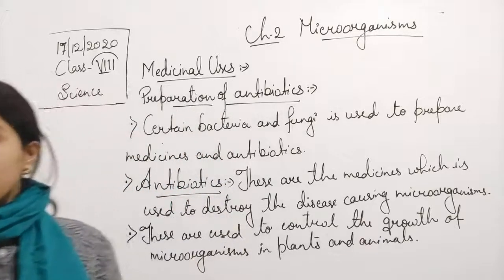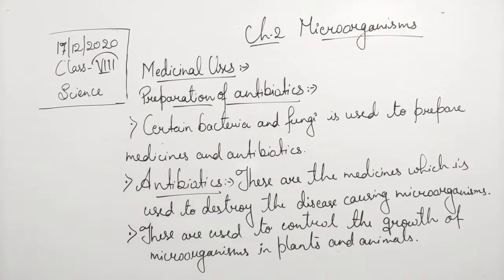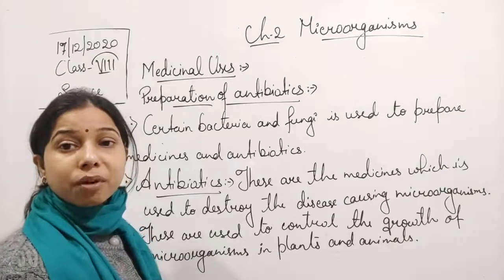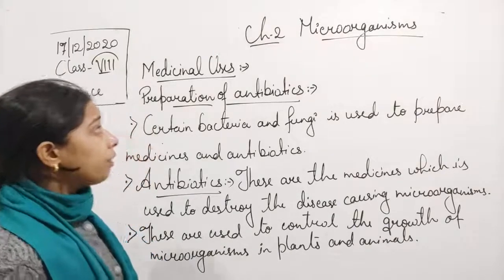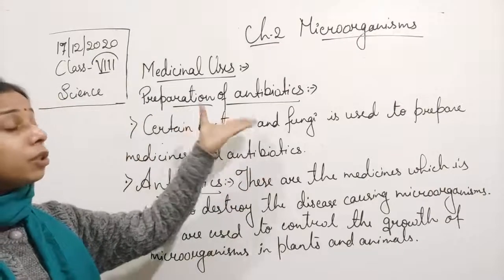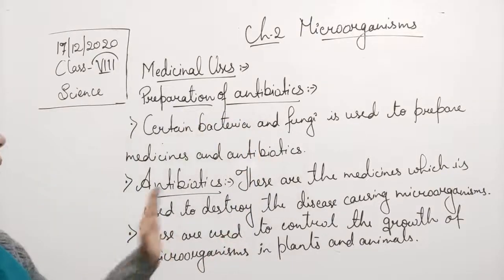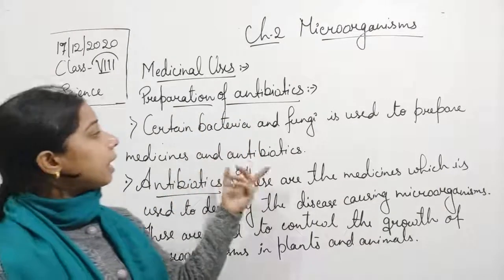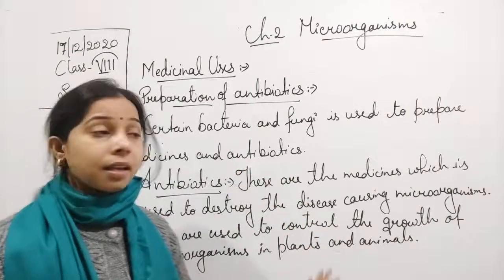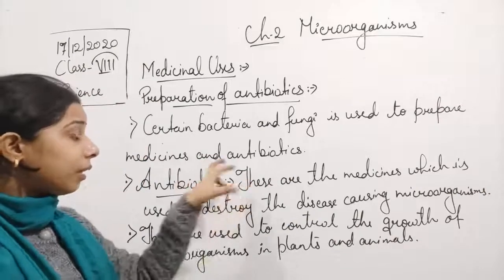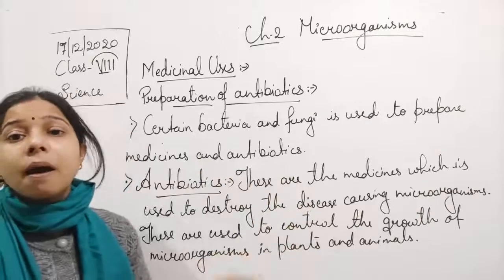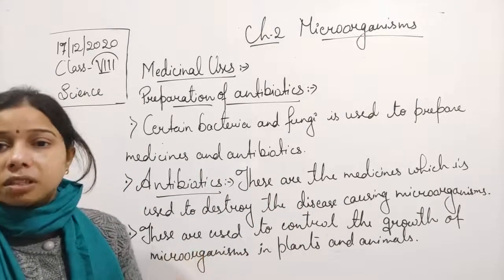Streptomycin is there, student. Okay, so erythromycin, tetracycline, streptomycin, penicillin, these are what? These are some examples of antibiotics. So we have understood here that for the preparation of an antibiotic, a microorganism is used. Here we can say that there are bacteria and fungi which are used to prepare the antibiotics. And antibiotics are medicines which are used to kill the microorganisms that can cause disease to us.